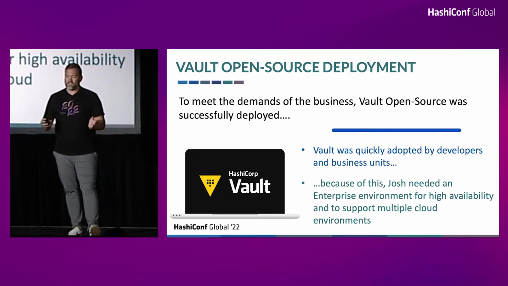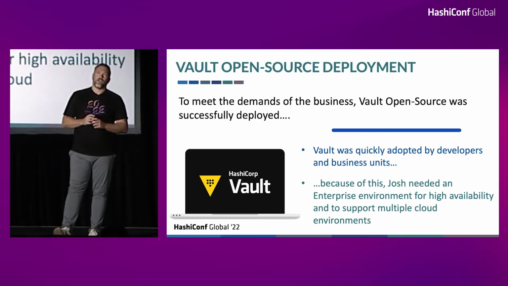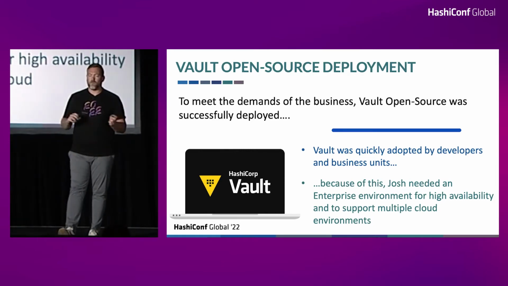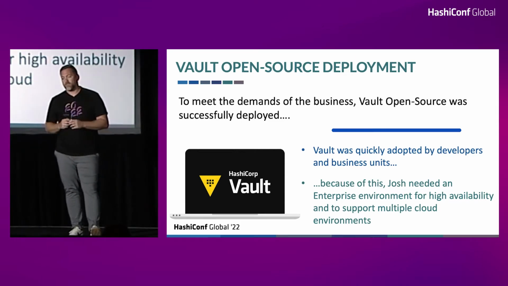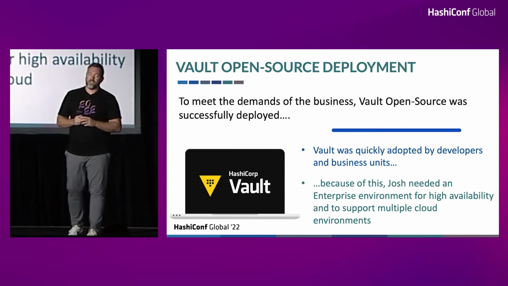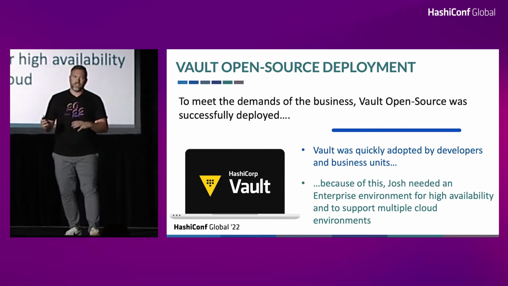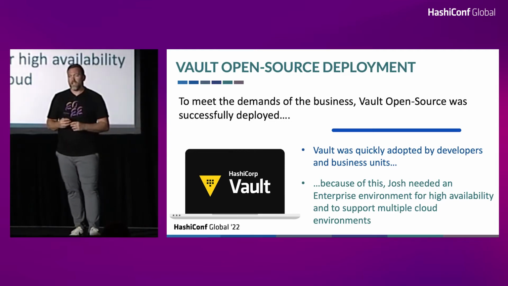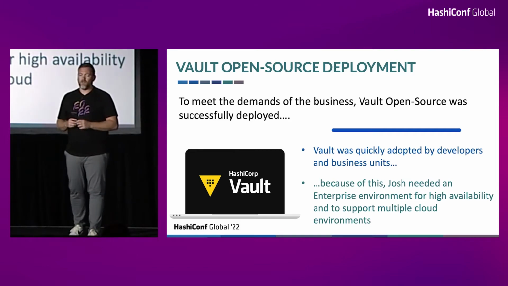Now, because of this, Josh's team realized that a lot of their applications are highly dependent on Vault, but they're just running open source, right? Obviously, we have redundancy within a cluster, but we don't necessarily have redundancy across clouds. We don't have replication, all the fun stuff that Vault Enterprise gets us, all right? So because of that, Josh and his team reached out to Hashi. They bought an Enterprise environment, and this is the stage where my team came in to help deploy this highly available Vault infrastructure.